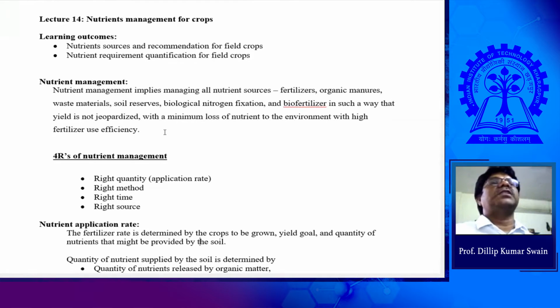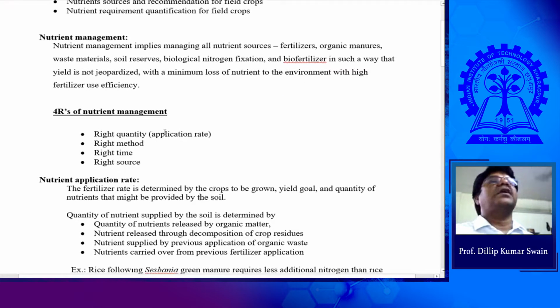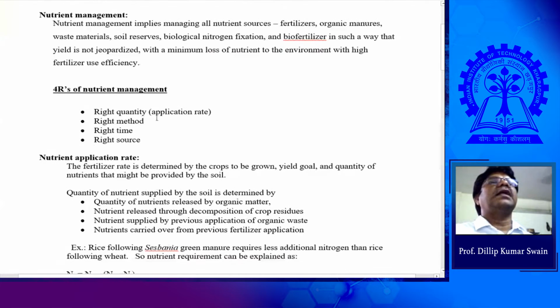You can go for nutrient management. You have to see which crops you are applying to, which crops you are thinking of, and what type of nutrient management you should think of, organic or completely integrated nutrient management. So for nutrient management, there are 4 R's of nutrient management. It should be the right quantity of nutrient, right method, right time, and right source. So these are the 4 R's of precision nutrient management. Right quantity, right method, right time, right source.